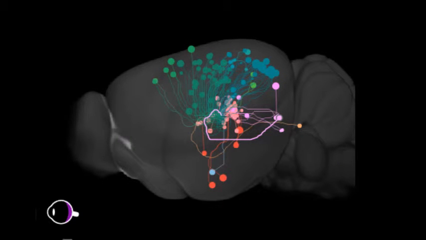Here's an example of the pathways that you can see. Each one of these lines shows an individual experiment in which fluorescent bacteria were injected, and you can see their path spread throughout the brain. And these are what I'm looking at for my project. Basically, I want to see if pathways from certain regions have similar paths throughout the brain. If they do, this could allow for a more accurate and reliable map of the mouse brain.